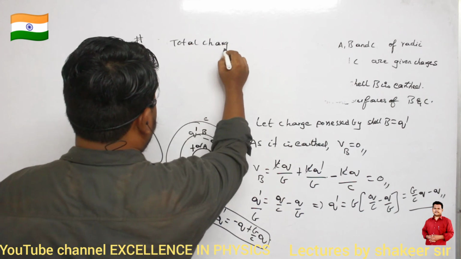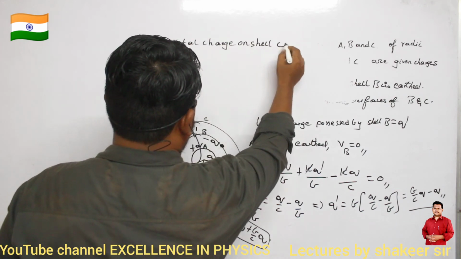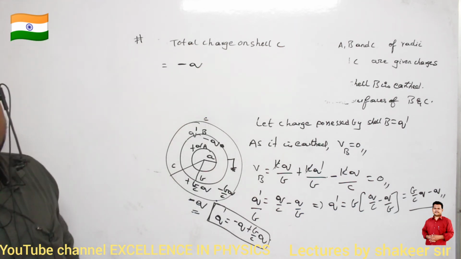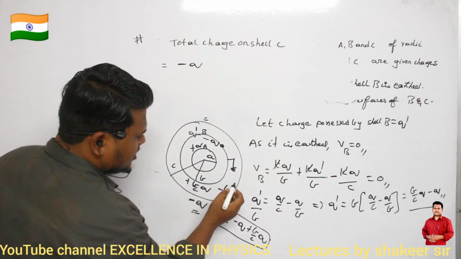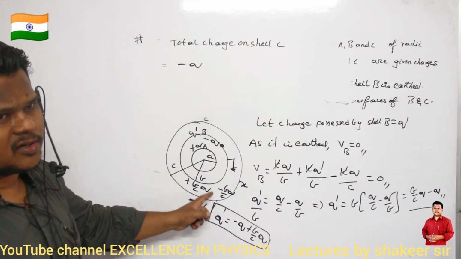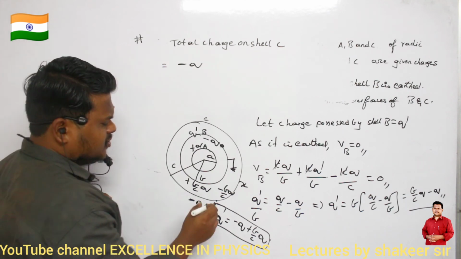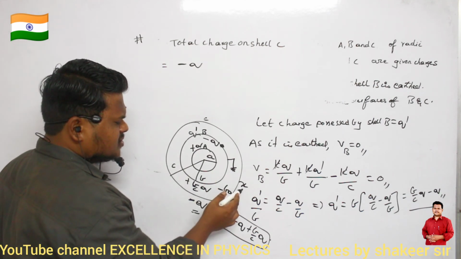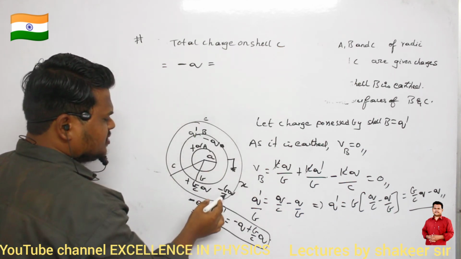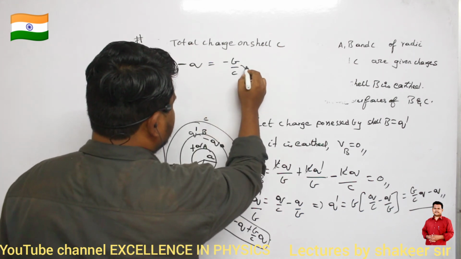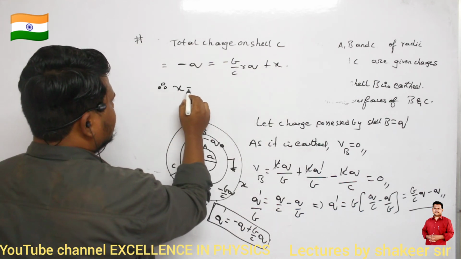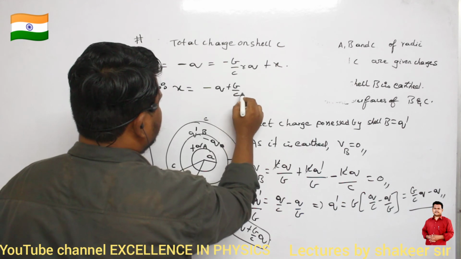It is already given: the total charge on shell C is equal to minus Q. Let the charge on the outside surface be X. If you add the charge on the inside surface and the outside surface, it should be equal to minus Q. So minus (B by C) into Q plus X equals minus Q. Therefore, X is equal to minus Q plus (B by C) into Q.